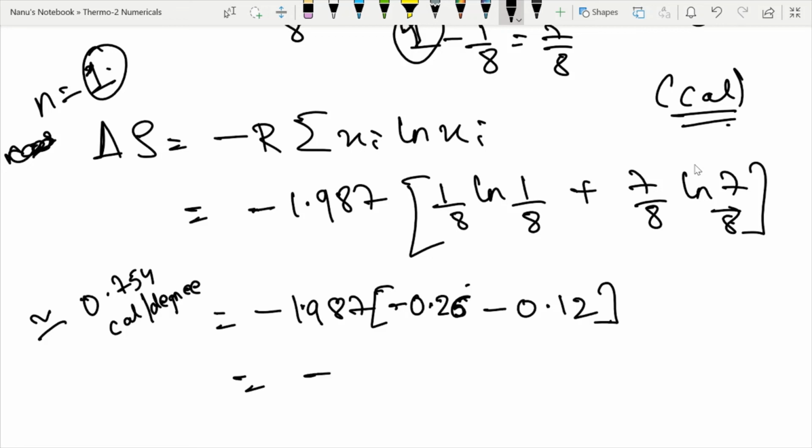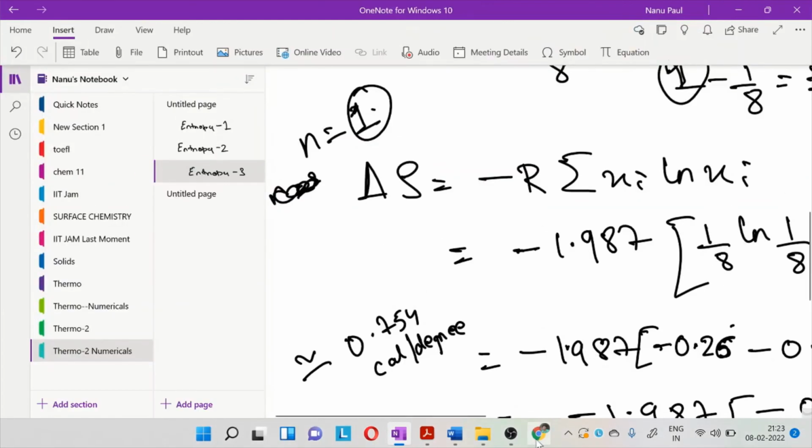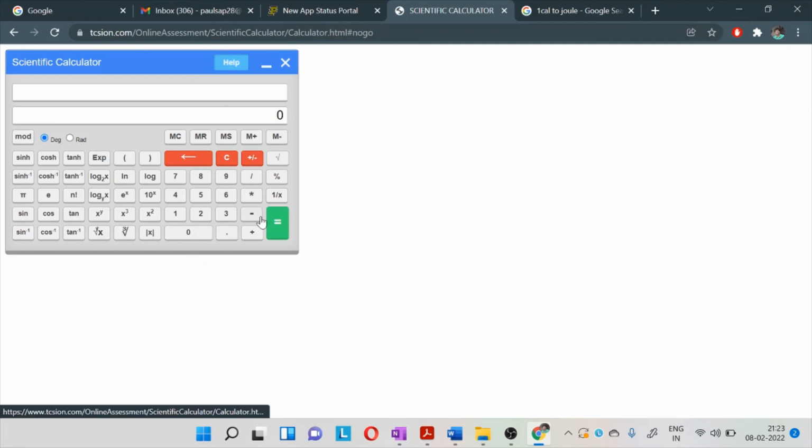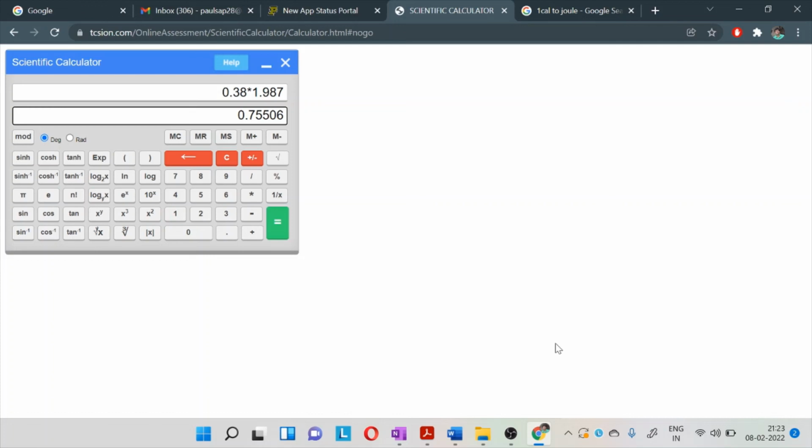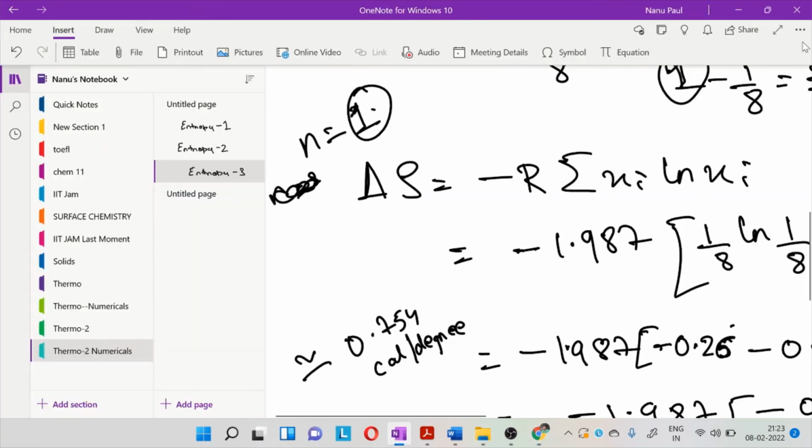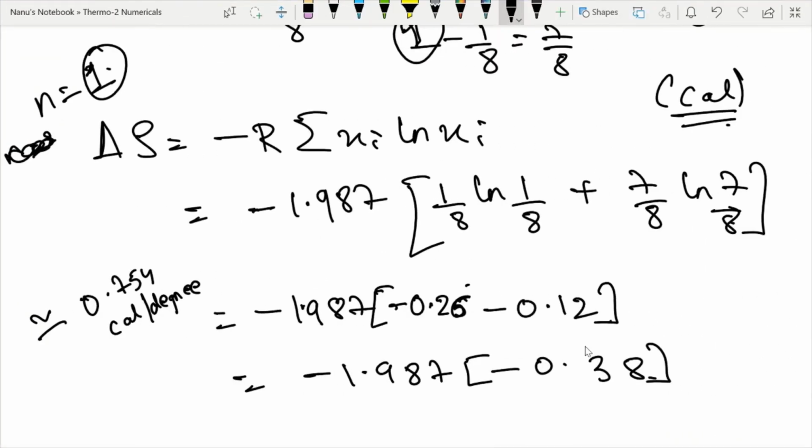And if I do the calculation, 1.987 times this will be minus 0.38. Let me again do this calculation. 0.38 times 1.987 gives 0.755. So what is the answer that is given over here? The answer is 0.754. Yes, so we got the answer. Even I'm feeling good because I also did the problem. There's always a very good feeling that comes when you get the right answer.